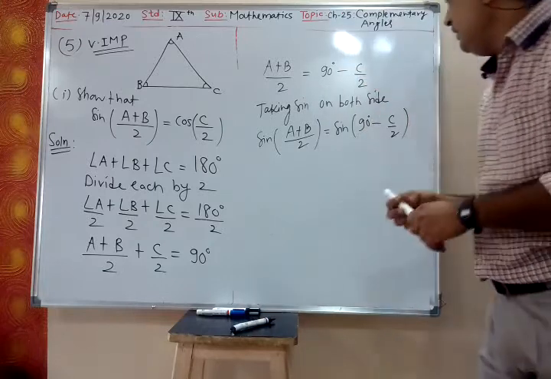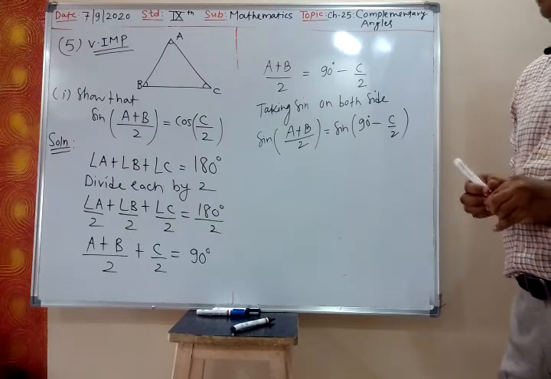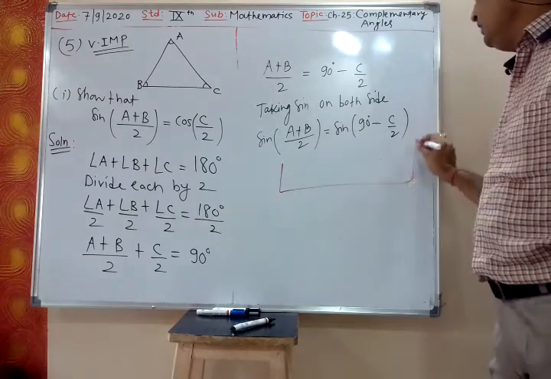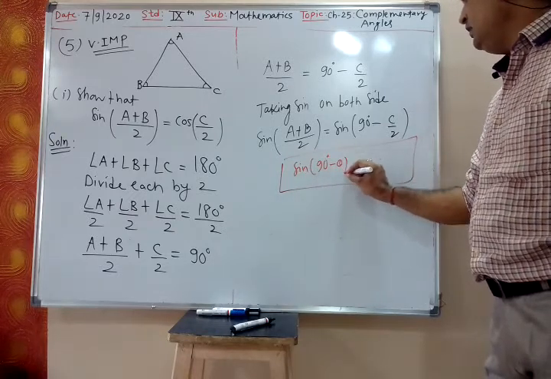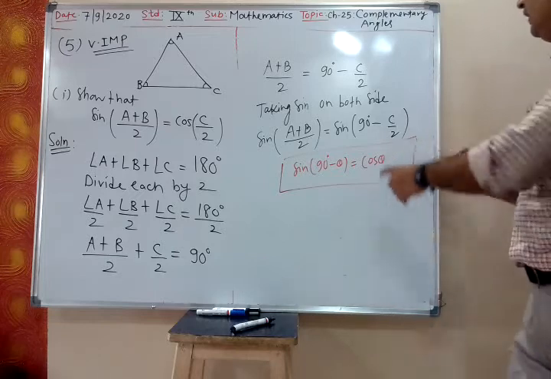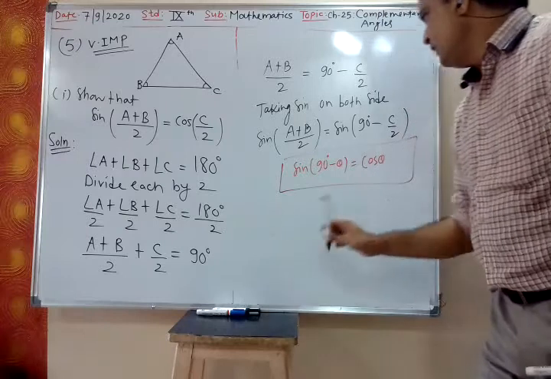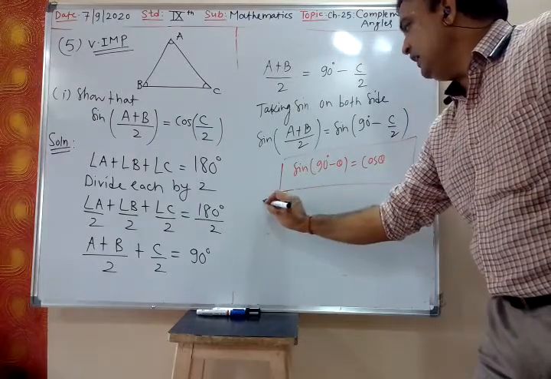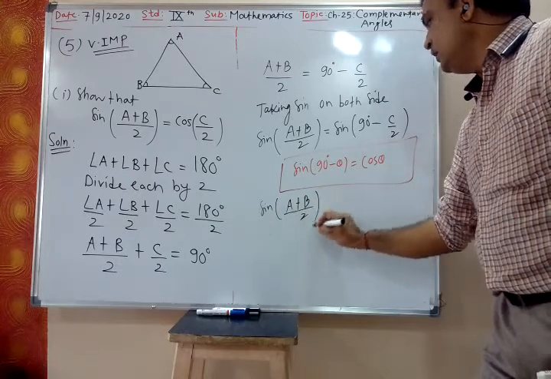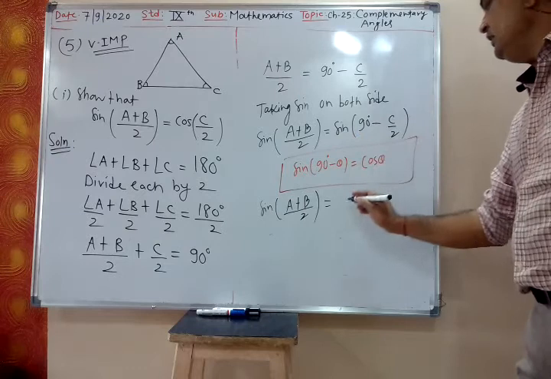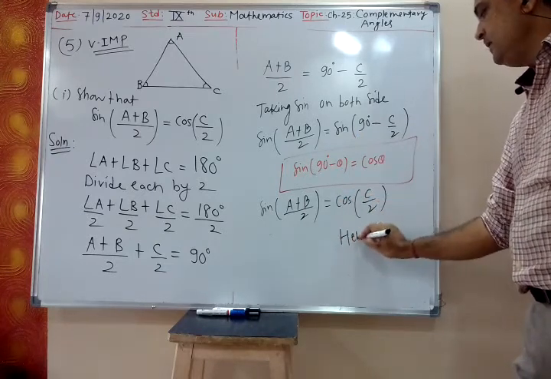But by using the complementary angle concept, what is sine of 90 minus theta? Sine of 90 minus theta is cos theta. So in this case, my theta is C/2. So sine of (A plus B)/2 is equal to sine of 90 minus theta, which is cos theta, that is cos C/2. Hence proved.